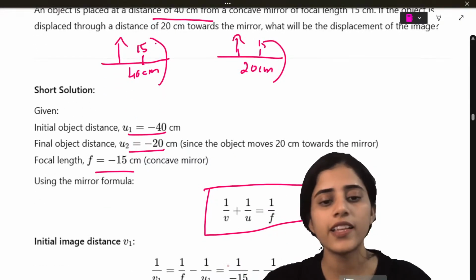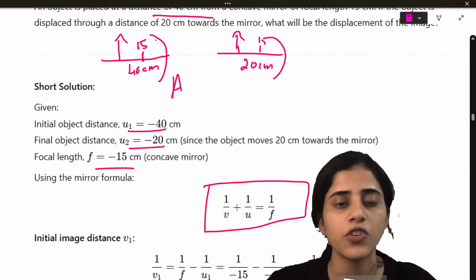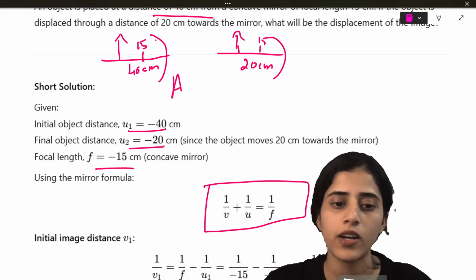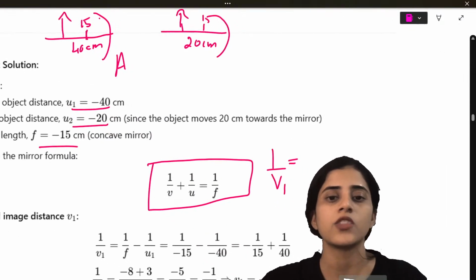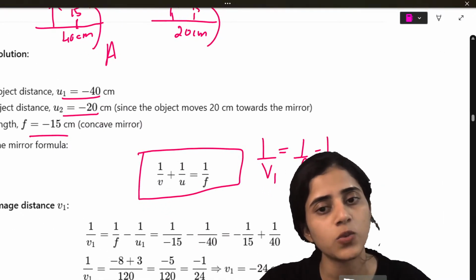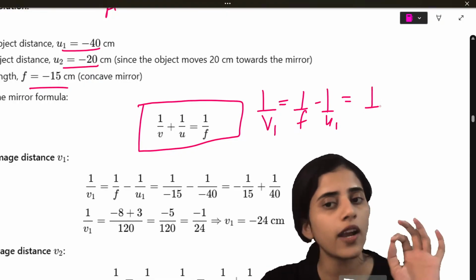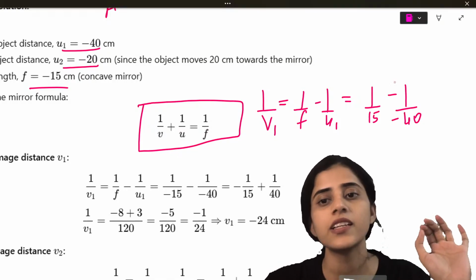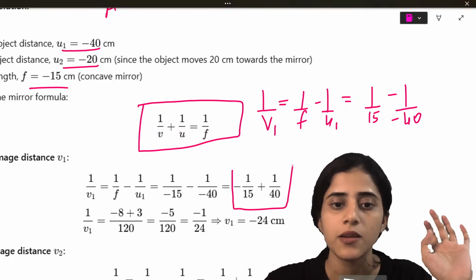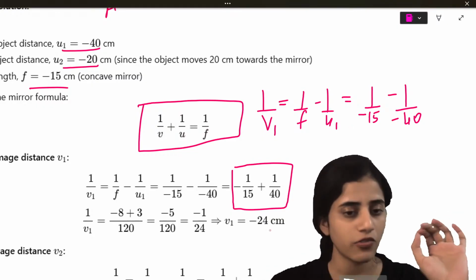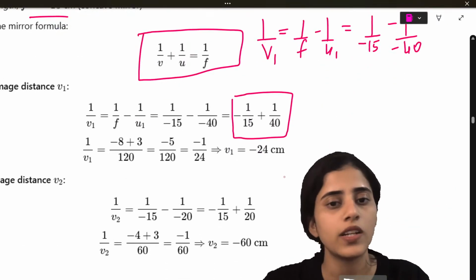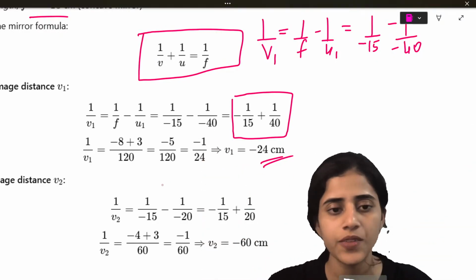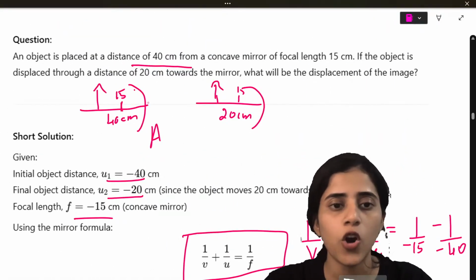So substitute. Let's do it for the first case. For A, what all we have? We have V1, U1 and F. What I have to find out is 1 by V1. So 1 by V1 will be 1 by F minus 1 by U1. Focal length is 15 and the object distance is 40. Minus minus, it will become plus. So you will get minus 1 by 15 plus 1 by 40. If you do the math, you will get minus 24 centimeter. Simple cross multiplication.